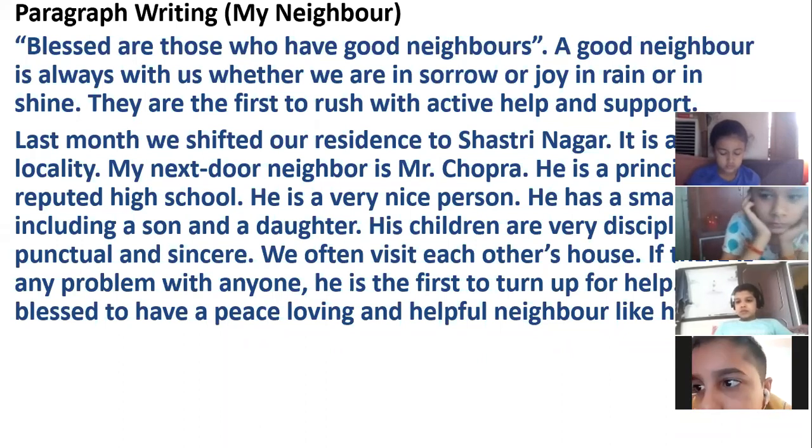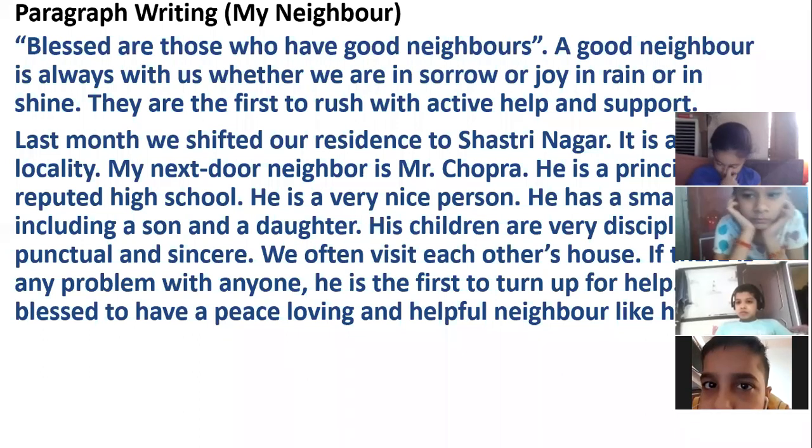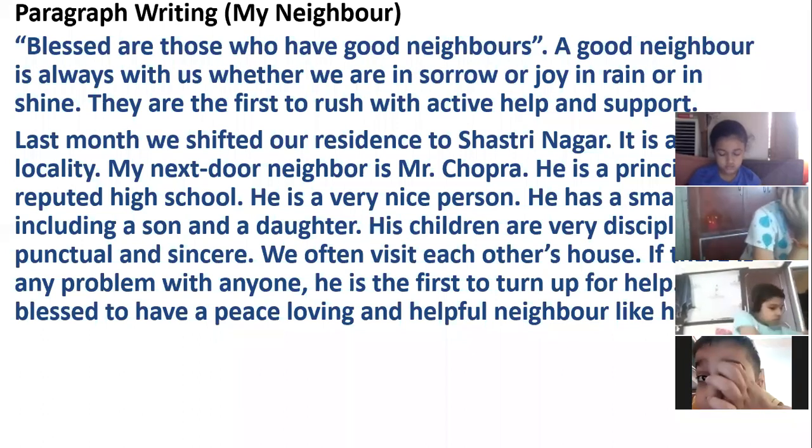So in the first 3 lines, I have given the main idea. Then I have written supporting ideas. I have given all the information about my neighbor. And in the final concluding sentence, I have written that I am blessed to have a peace-loving and helpful neighbor like him. Okay.